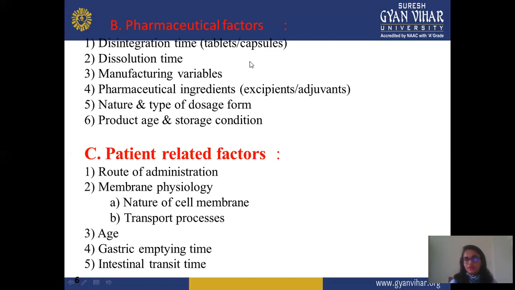Next is manufacturing variable. In manufacturing variable, too many conditions are responsible for affecting the absorption rate. In this, maybe the machines are not properly set, or maybe not properly sterilized, or contain some contaminating particles which may affect the absorption rate.